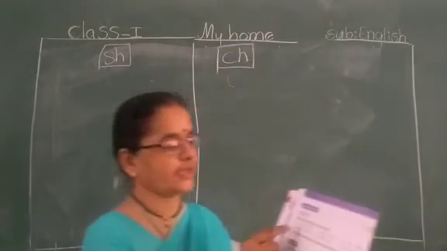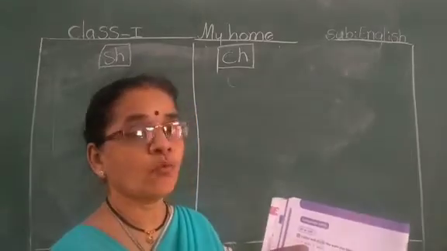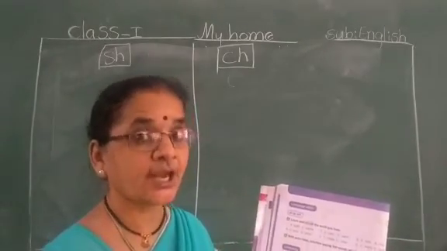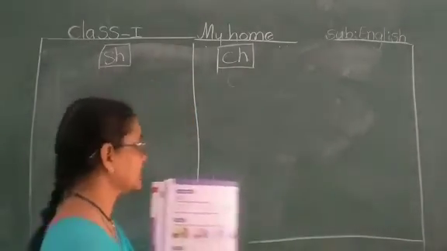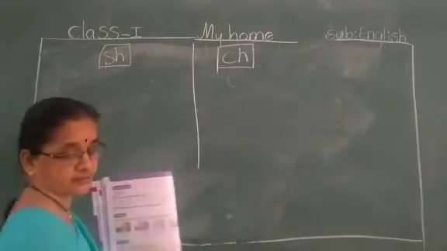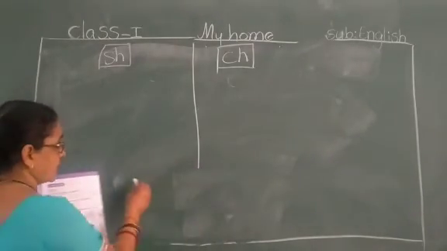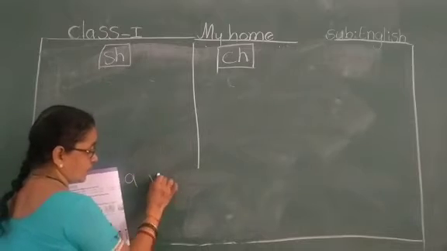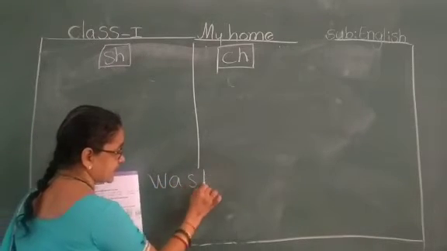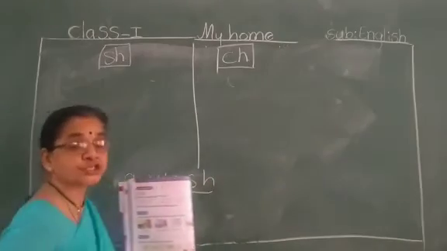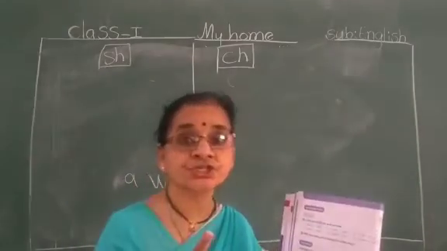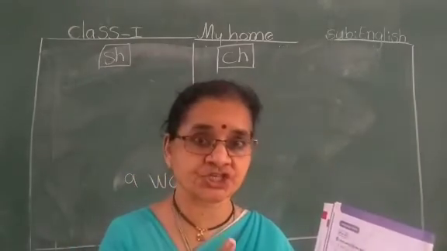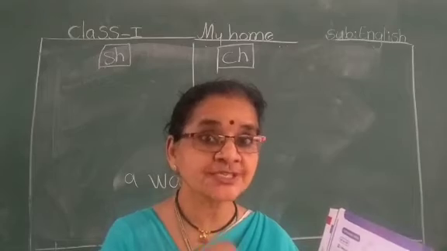Here they give a wash. A wash. See the pronunciation. Children, see the pronunciation. A wash. Yes, H. SH. Wash. Sound is there, no?